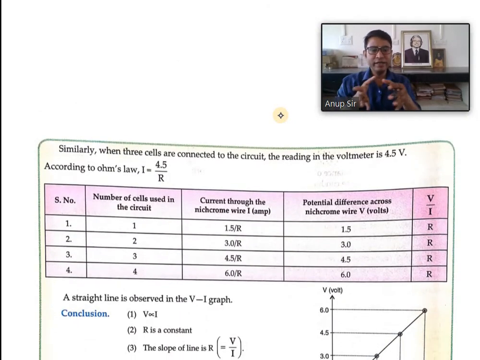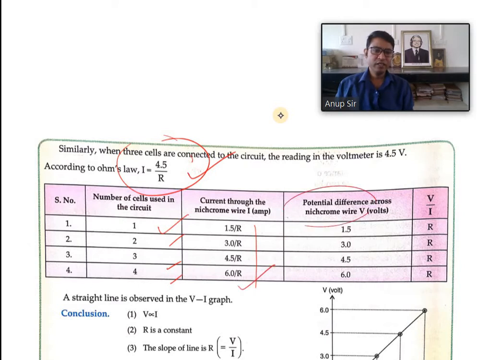Similarly, when we add 3 cells in series in the circuit, that time the current will be I is equal to 4.5 divided by R. So here is a table, number of cells connected is written over here, and the current flowing is written over here.